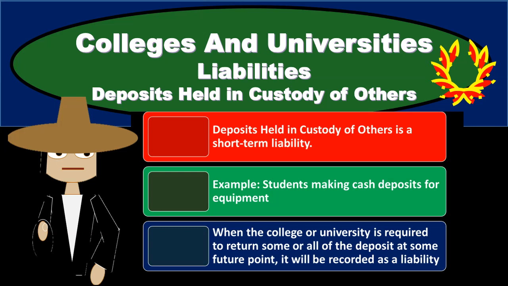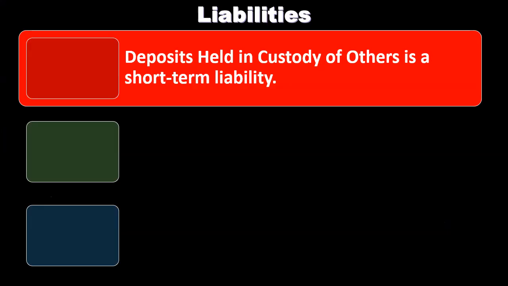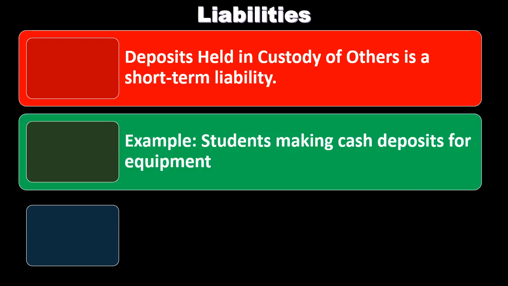In this presentation, we will discuss the liability account of deposit held in custody of others related to colleges and universities. Deposits held in custody of others is a short-term liability account. An example when we would use this short-term liability account is if a student gave a cash deposit for something like equipment. As is the case for a for-profit type of organization, if we receive something that is a deposit, we would debit the cash.